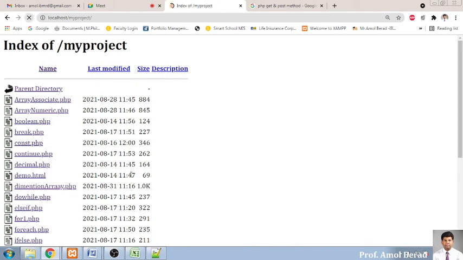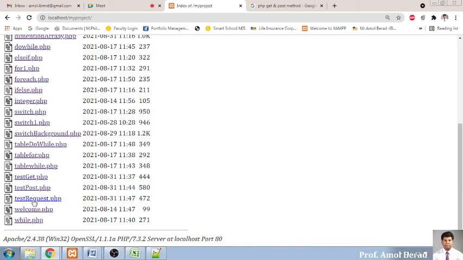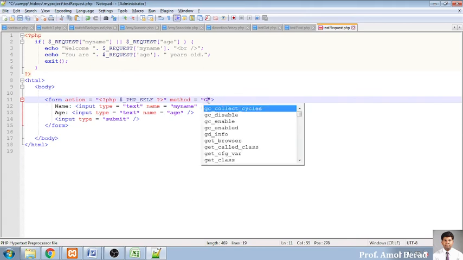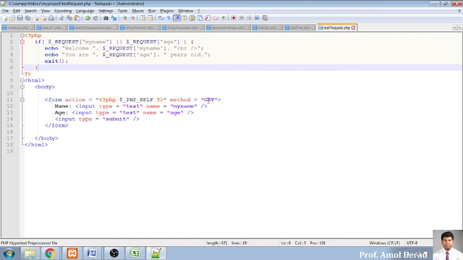Now we will go for this example called required. Now see it, required, I have used the POST method here. So when I click on this one and put here, suppose Rohit and the age as 22, and the POST method, now see test required, and I put this submit button, so it is saying welcome Rohit, you are 22 years old. And here nothing is visible, because it did not show where it brought the record from. But when I go and change over here and put it as GET, same program, here I am putting GET, I am saving this file.